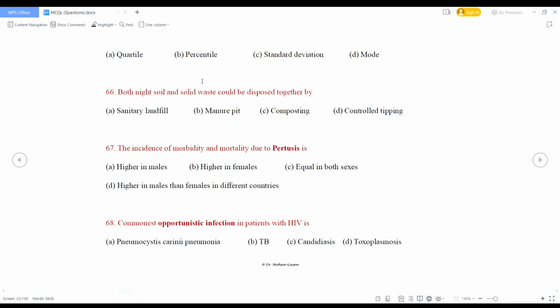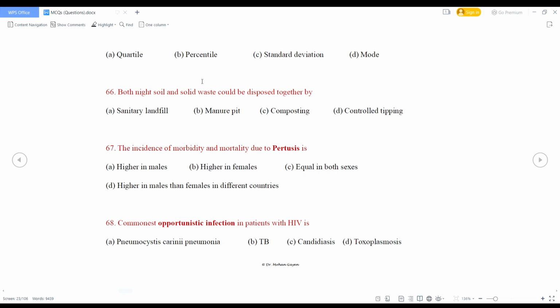Next, both night soil and solid waste could be disposed together by sanitary landfill, manure pit, composting, controlled tipping. So what is the right answer? Both night soil and solid waste could be disposed together by composting.